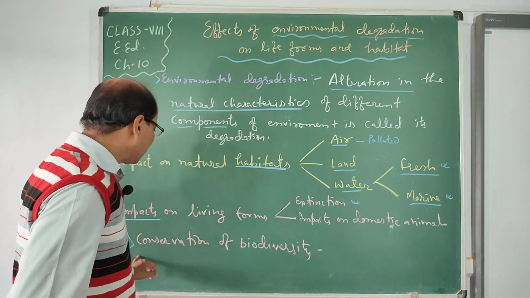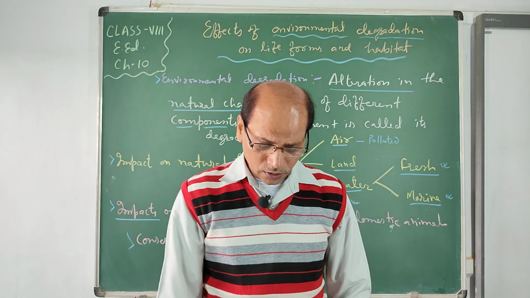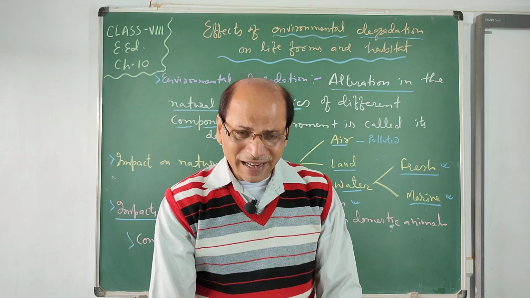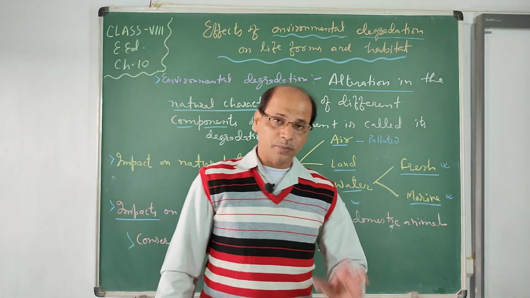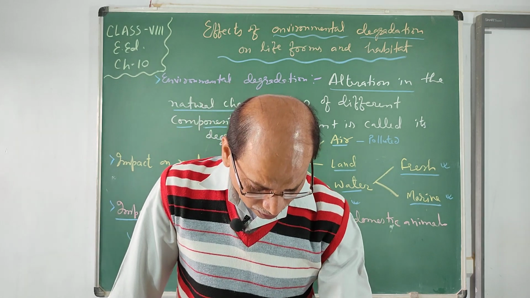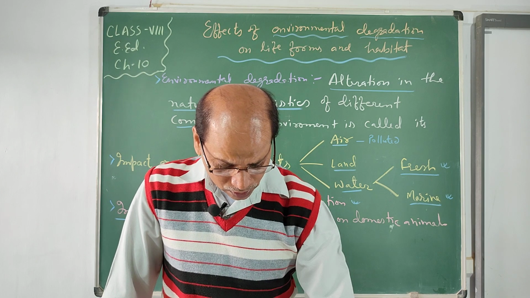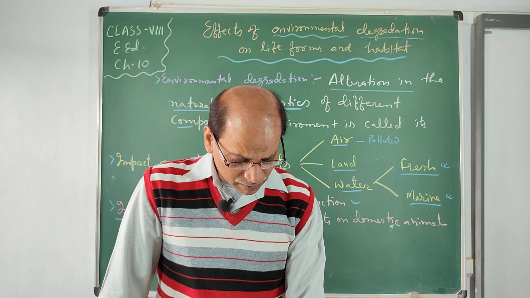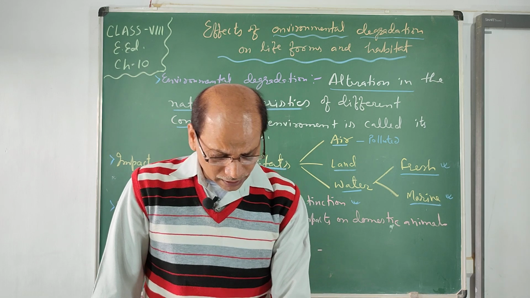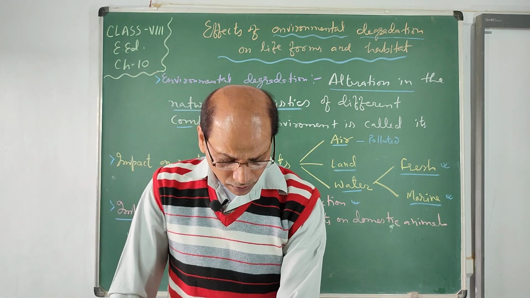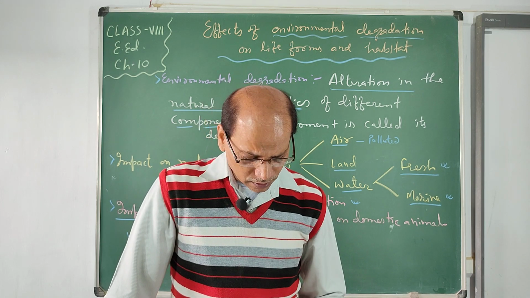So see, conservation of biodiversity, how do we conserve it? So what are the ways? You know the extinction may cause imbalance in nature. So we should protect it by generating awareness among the public, and making strict laws, enforcing those laws carefully, proper management of natural resources, captive breeding of animals and birds in parks, and biospheres, reserves and sanctuaries should be established, so as to uplift their numbers.